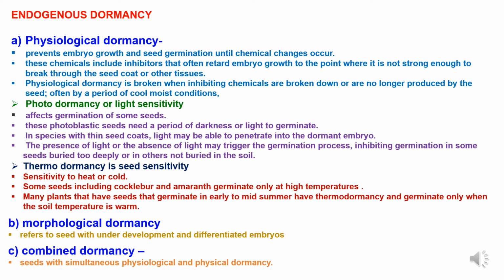Now, second is morphological dormancy. This class of seed dormancy refers to seeds with underdeveloped and differentiated embryos. And third one is combined dormancy, in which the class groups seeds with simultaneous physiological and physical dormancy.